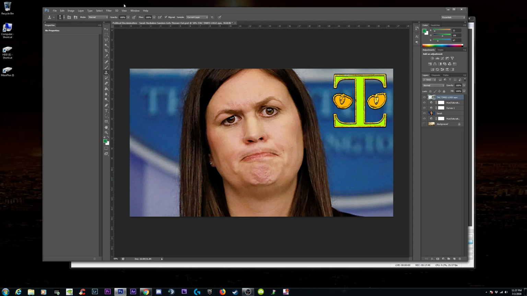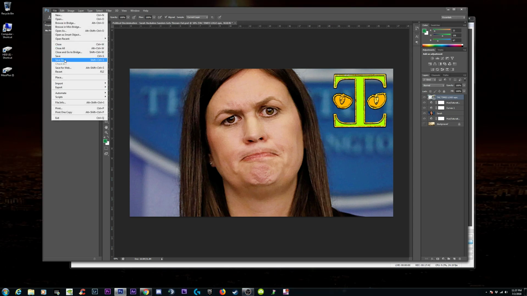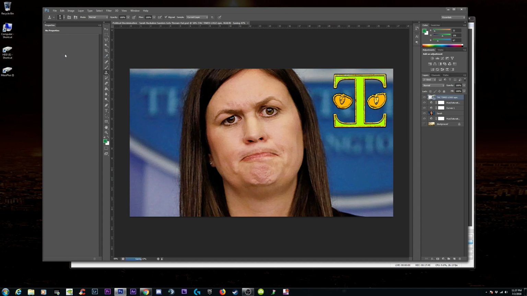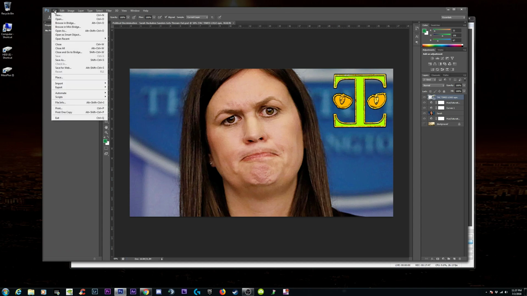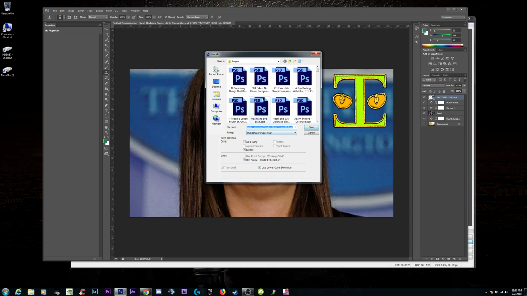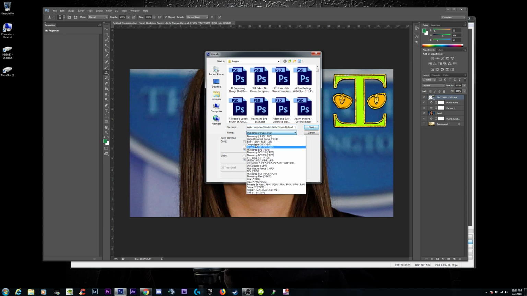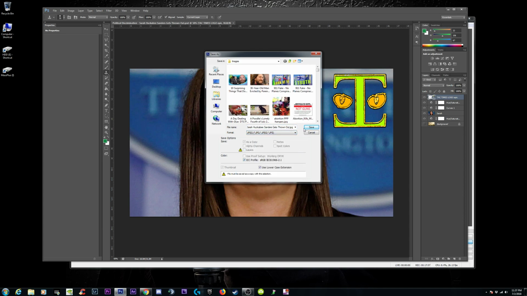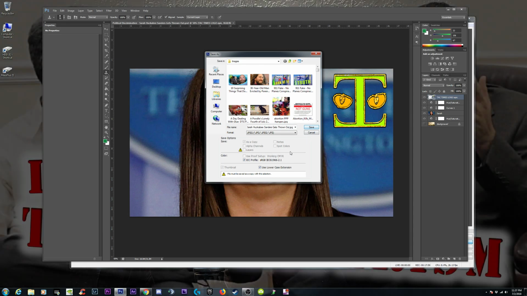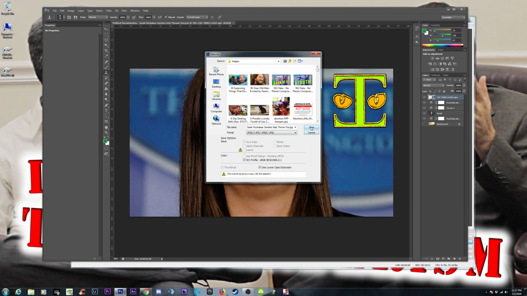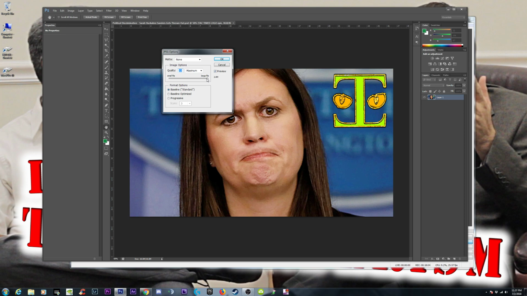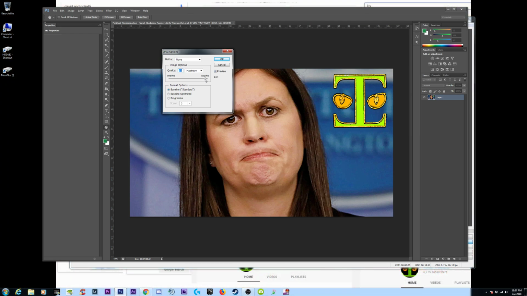We're good. What I'm going to do is File, Save, and then I'm going to go to File, Save As. So I saved it already as a Photoshop document, but I'm going to make it a JPEG, and it already has the same name on it. Going to save, and then we need to keep this under 2 megabytes for YouTube thumbnails, so drop this a little bit. It's got 1.5, that's fine. We're going to click OK.